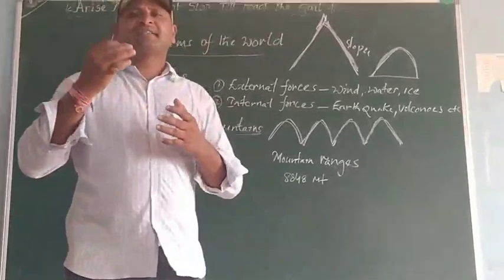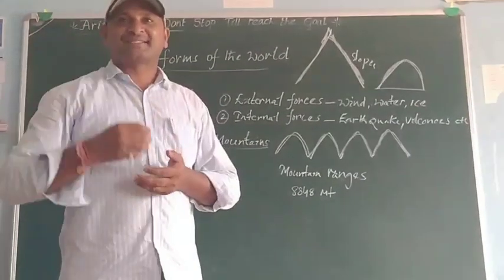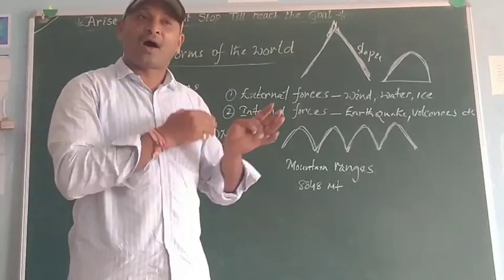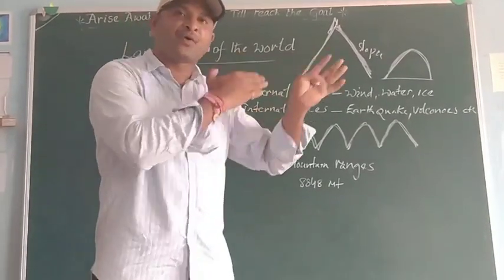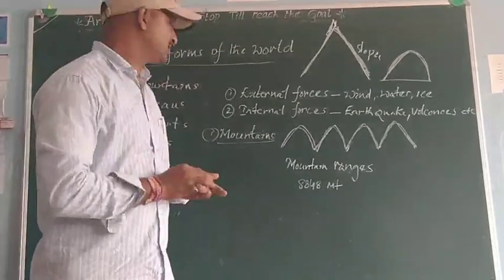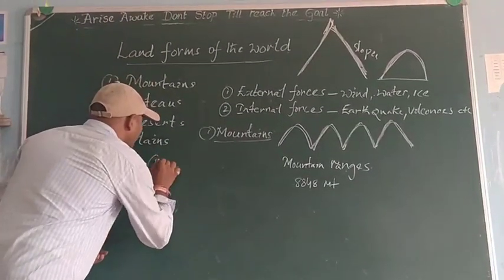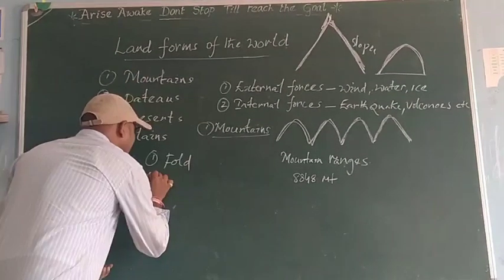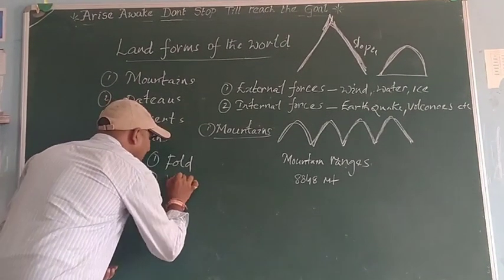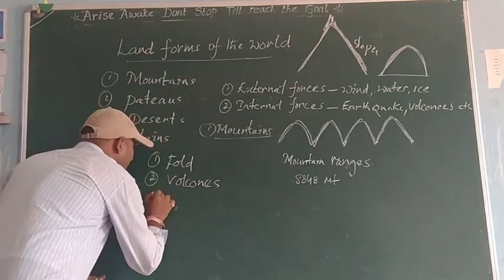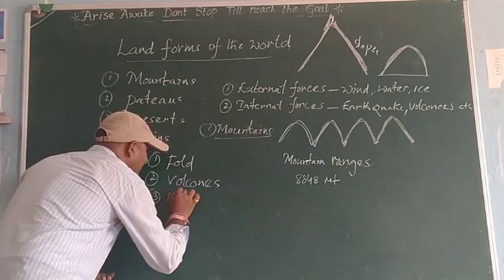Now we can divide the mountains into three kinds based on their formation, depending upon the forming process. We can divide the mountains into three kinds. First one, fold mountains. Second one, volcanoes. Third one, block mountains.